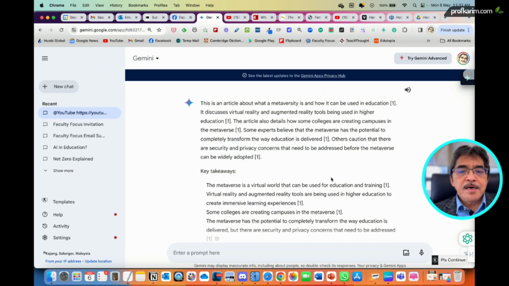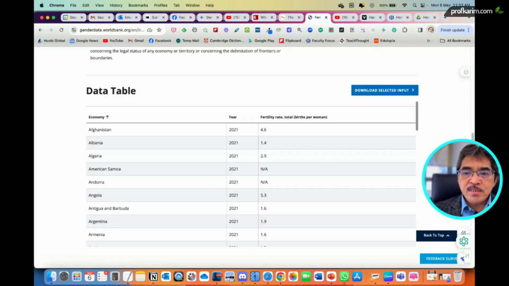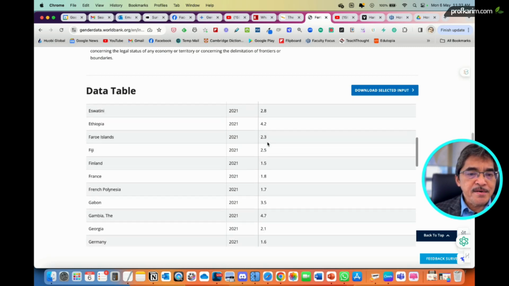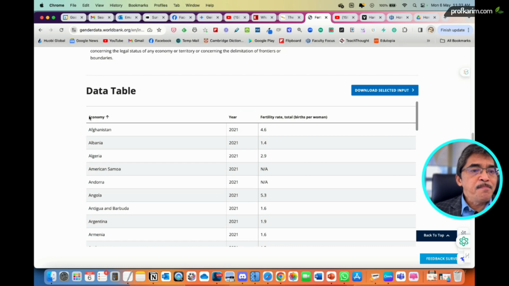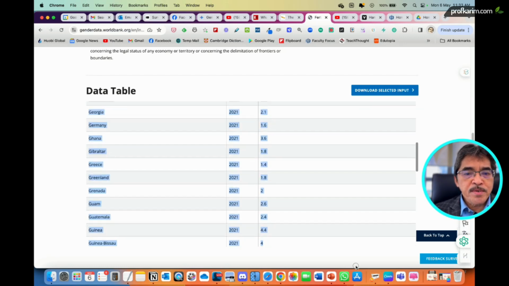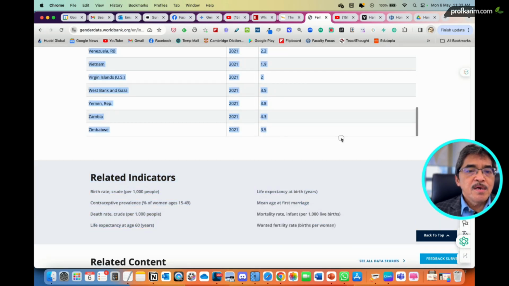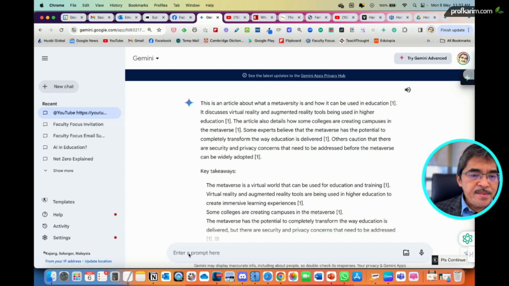So, what else? What about data? Okay, so let's find the data. I have found this table here, a long table. So what can we do with data in Gemini? Let's say we copy all this data. Just copy everything here. Okay, copy this data, bring it into Gemini, and then we can give the instruction, the prompt,